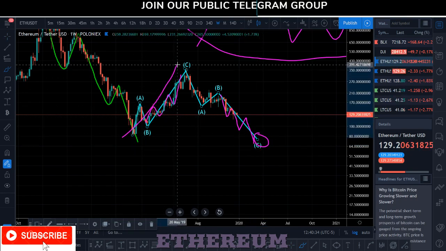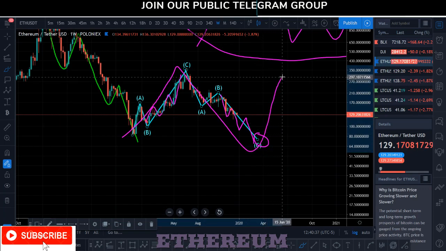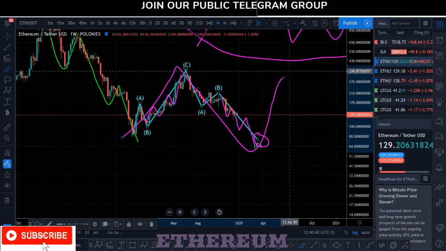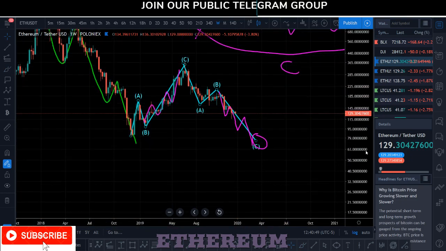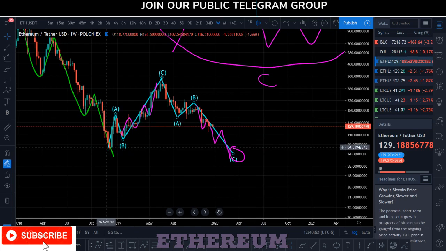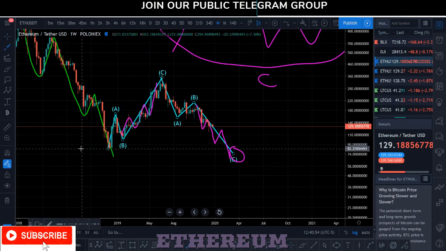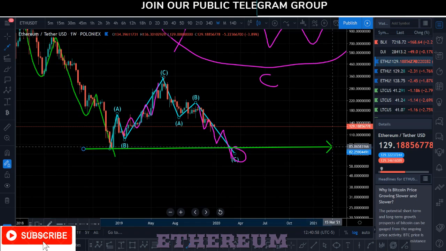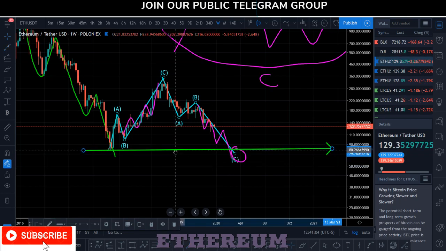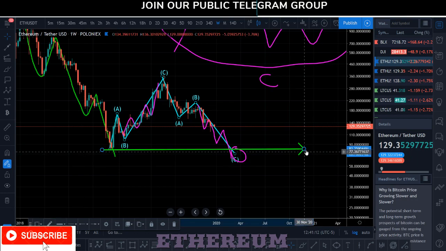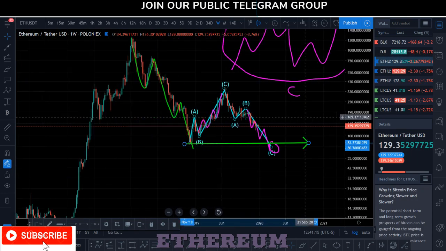This is A, right? This is B, and then we're going to look for the C wave of a bigger B wave, which is basically the C wave of our internal B wave. So that's at least for the short term. I'm looking for Ethereum to complete this 5-wave structure to the downside. As soon as we retest anywhere around this bottom, we could potentially be looking for Ethereum to start being very bullish, and most likely traders and investors are going to be looking for this move, at least for the short term. All the Elliott wave analysts are going to be looking for a possible reversal pattern right around this $80 to $100 range, right?